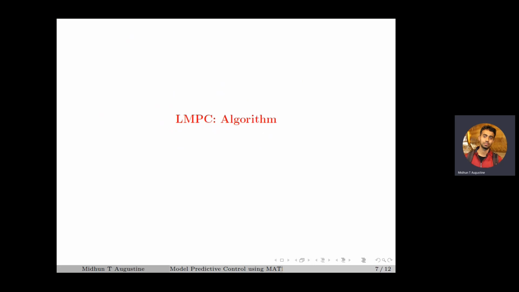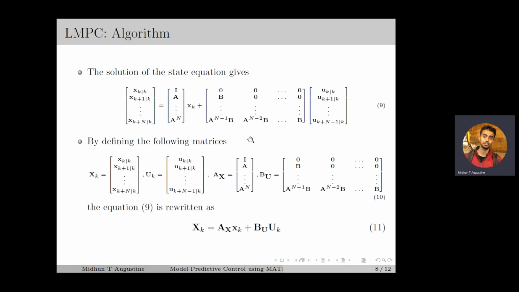Next, we discuss the LMPC algorithm, in which we formulate the LMPC optimization problem as a quadratic programming problem. From the solution of the state equation for LTI systems, we obtain equation 9, which can be compactly represented as in equation number 11 by defining X_k, U_k, A_x and B_u as in equation number 10. Here, X_k is the vector which contains the predicted state sequence and U_k is the vector which contains the control sequence.